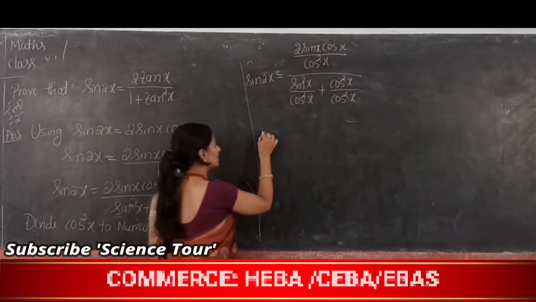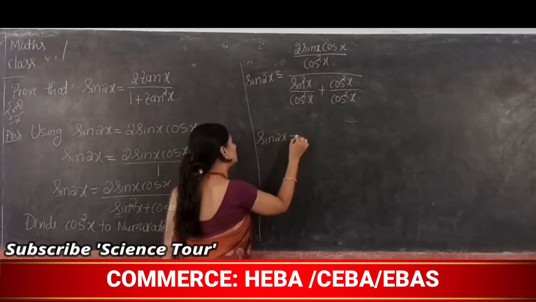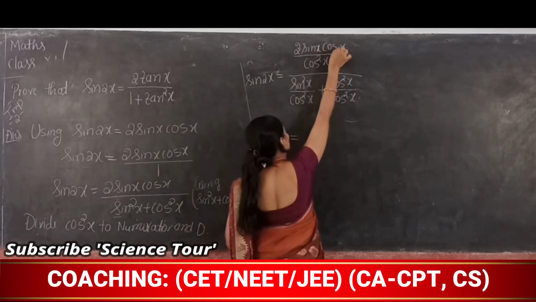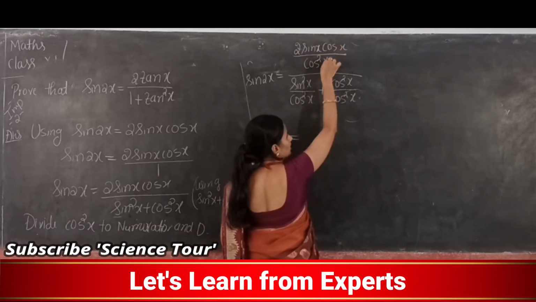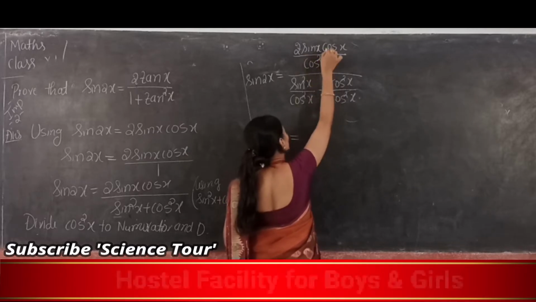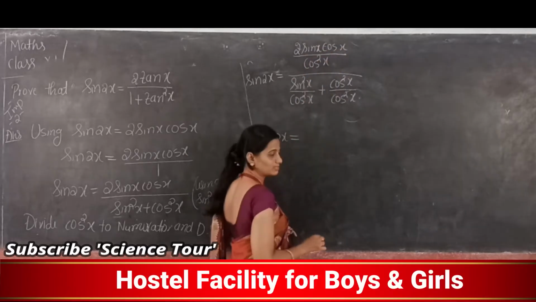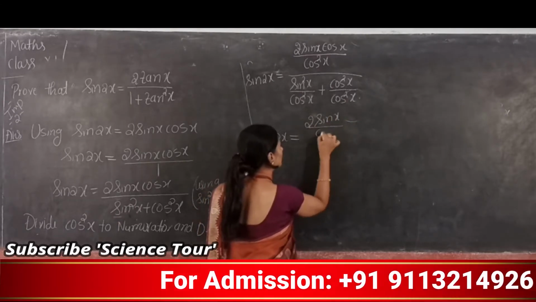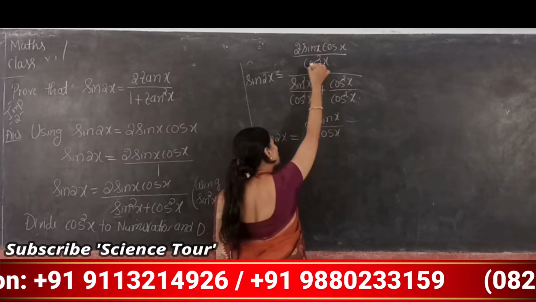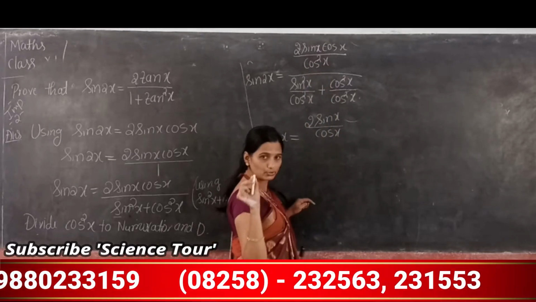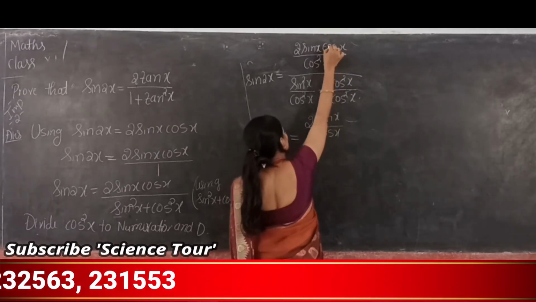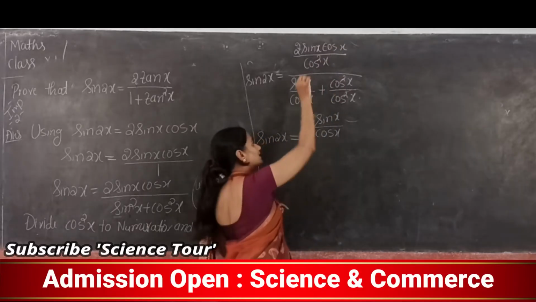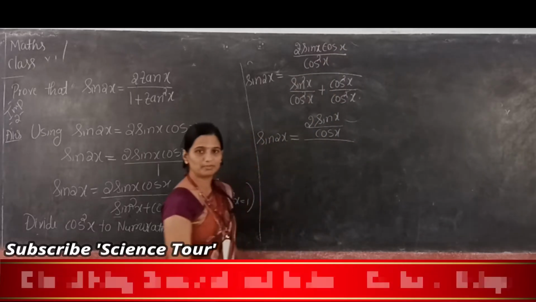So now next is sin 2x. Sin 2x is equal to, see here, 2 sin x into cos x divided by cos square x. Can you cancel one cos x with this cos x? Yes, you can cancel. So what is left in the numerator? Cos square x means cos x into cos x, so one cos x is cancelled with this cos x, and the remaining is one cos x. So the numerator answer is 2 sin x divided by cos x.